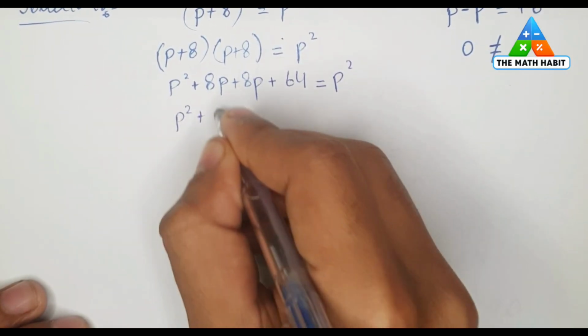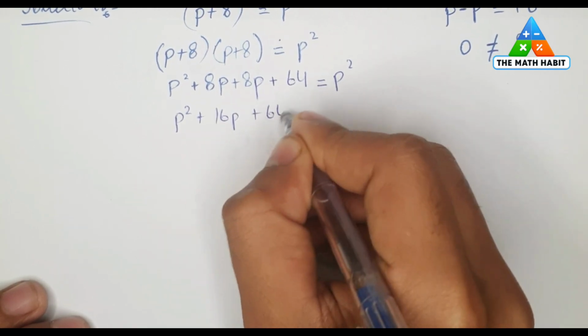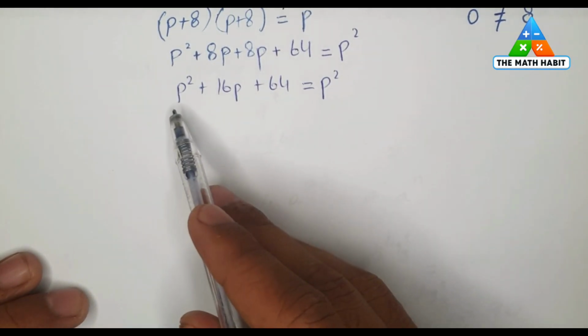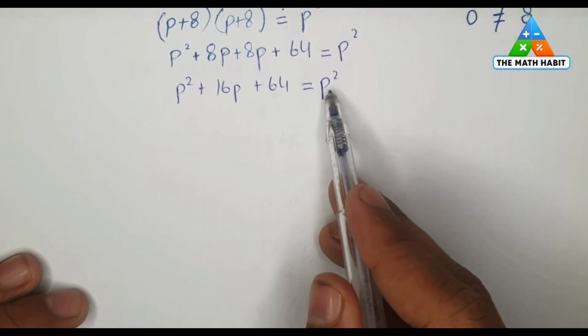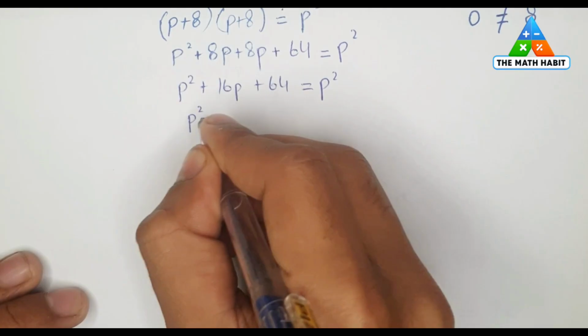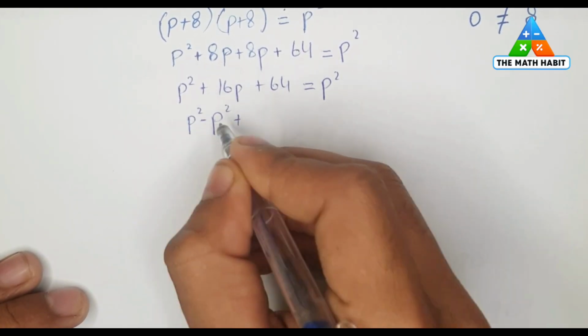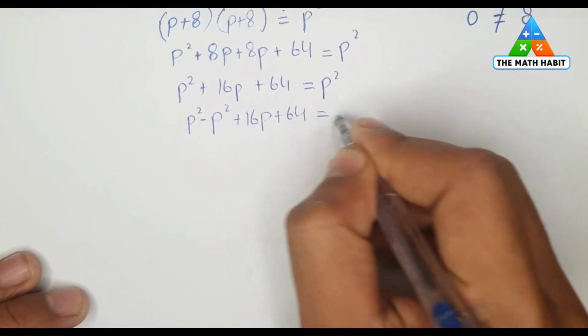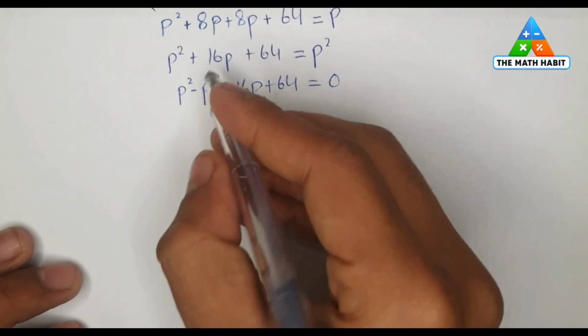P square plus 16P plus 64 is equal to P square, and now to eliminate this P square, I'll just move this P square towards this side of the equation with opposite sign. P square minus P square plus 16P plus 64 whole equal to now 0.